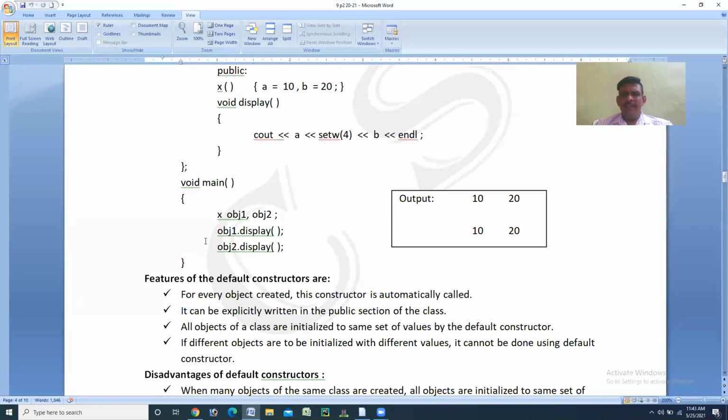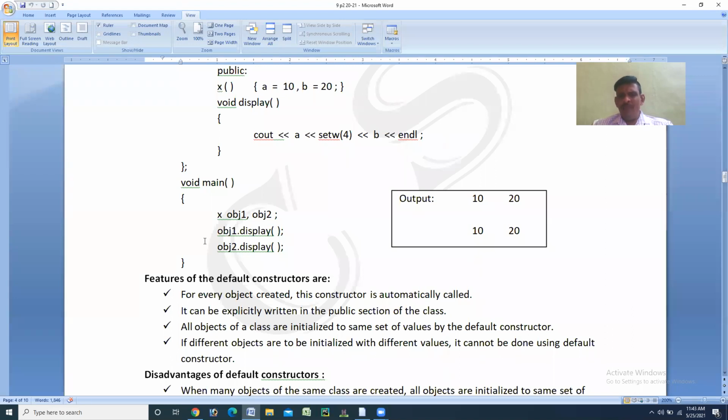Then the second feature is, it can be explicitly written in the public section of a class. Constructors can be written in the public section of a class. And the third one is important here. All the objects of a class are initialized to the same set of values by the default constructor. Supposing that there are n number of objects, each and every object must have the same set of values.